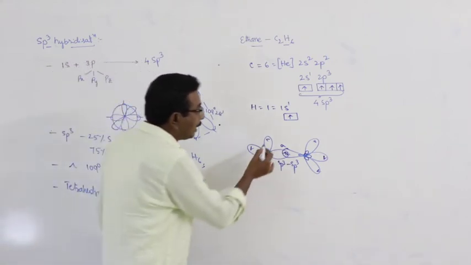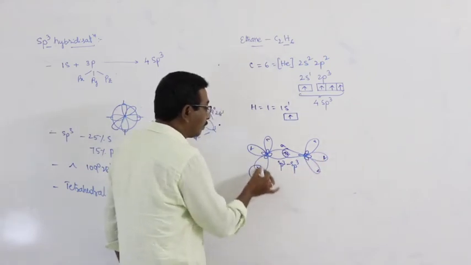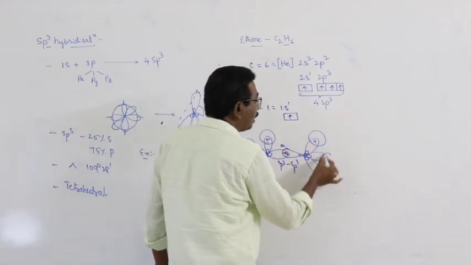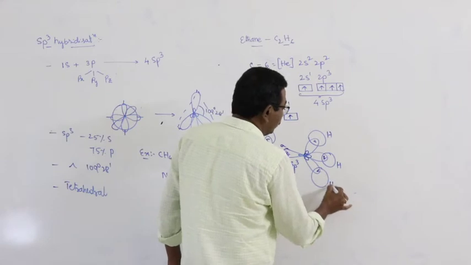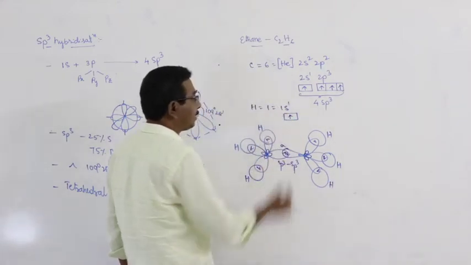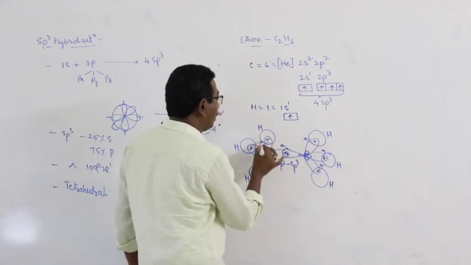Now, at each carbon atom there are 3 sp3 hybrid orbitals. They overlap with the s orbitals of hydrogen atoms, resulting in the formation of 6 CH sigma bonds.